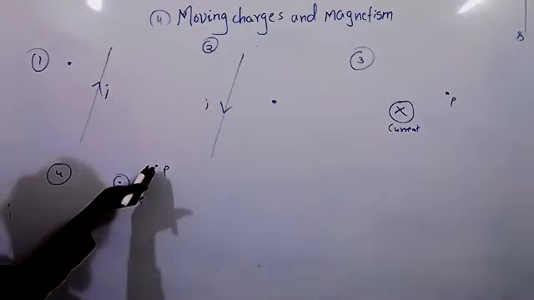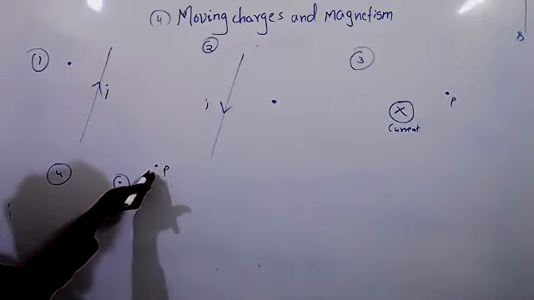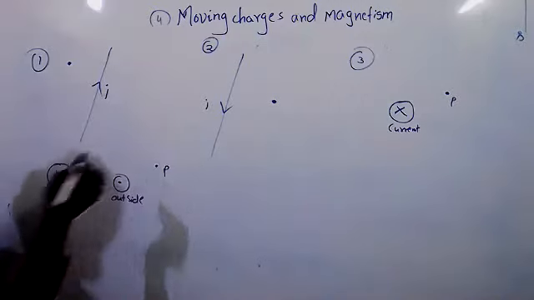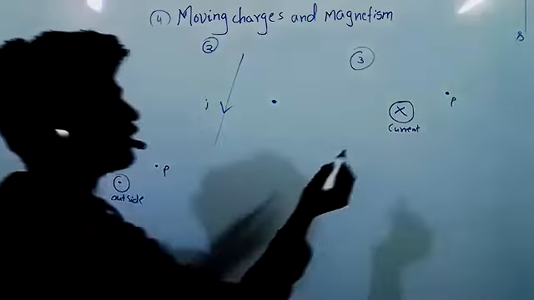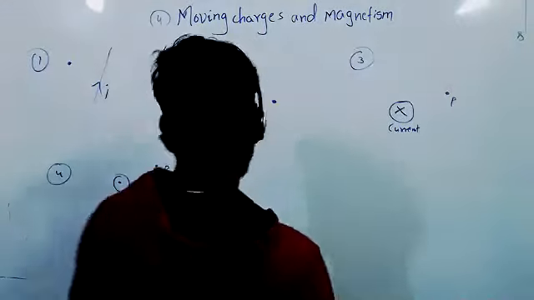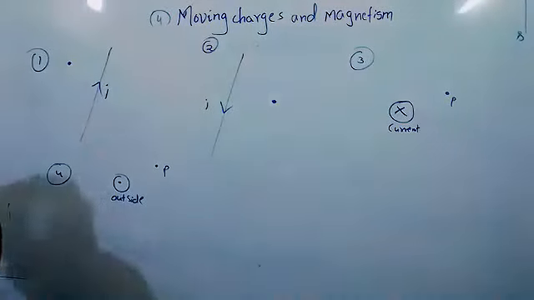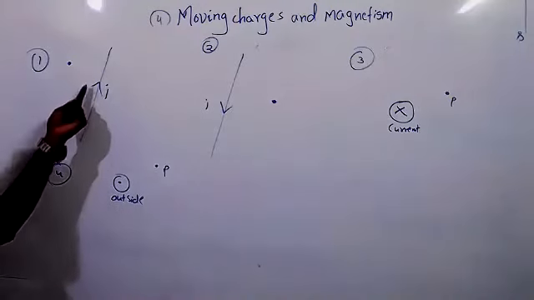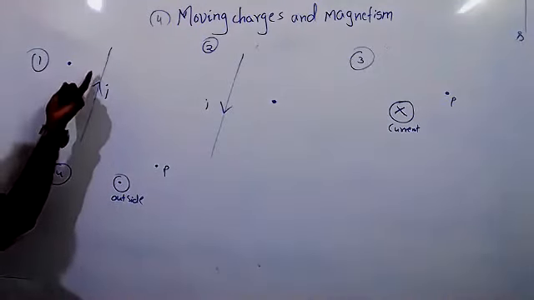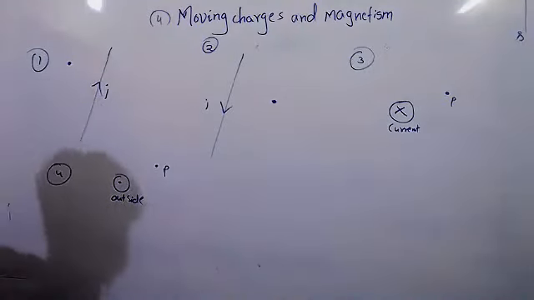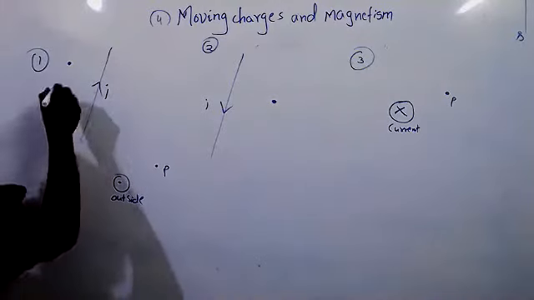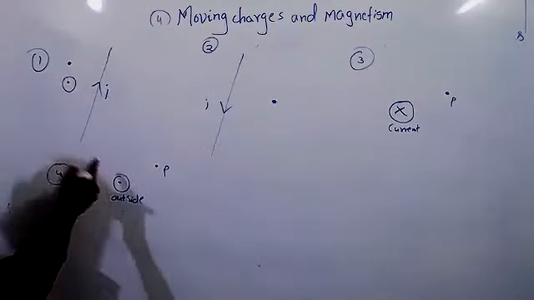Current coming outside. So the point is here. What is the magnetic field direction at this point? We have to calculate. Now tell me, what is the magnetic field direction in the first case? Current is coming outside, so here we can say the magnetic field direction is outward.